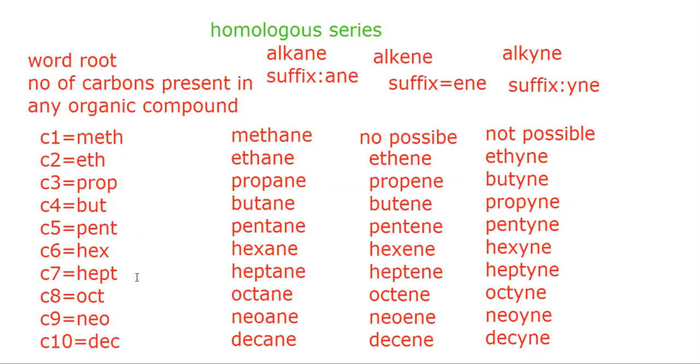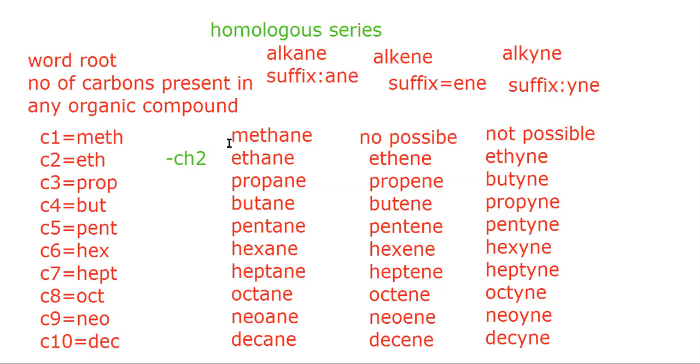One basic difference that we can see in the homologous series is that each compound differs from the successive compound by a group, that is CH2. If you compare the formulas for methane and ethane, there is a difference of one carbon and two hydrogens.